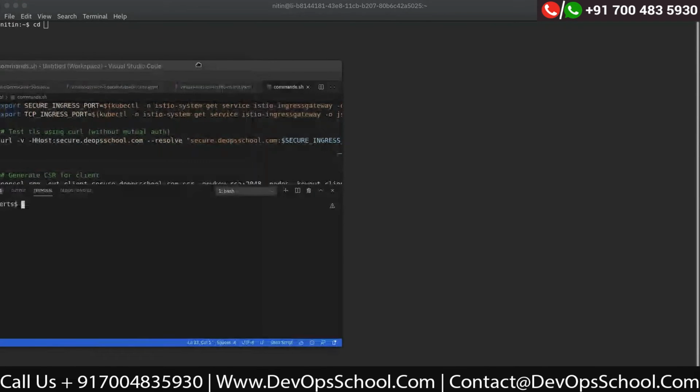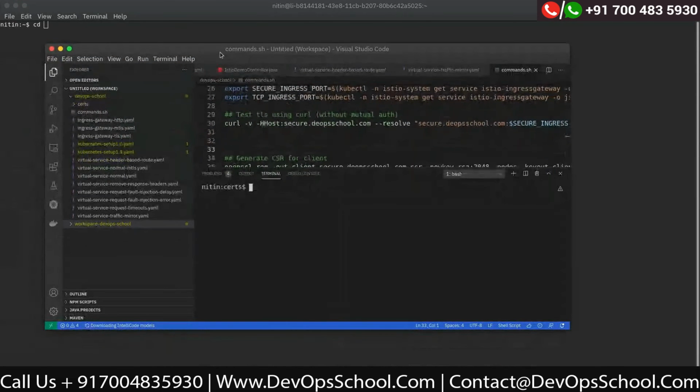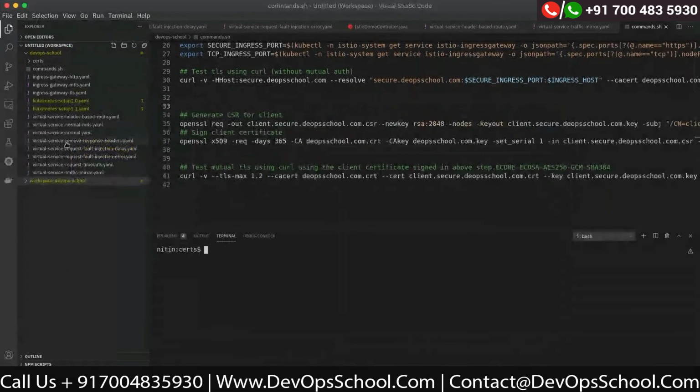In today's lab, we have all this to cover. We have ingress gateways, MTLS, TLS, and all these things. Me doing it in front of you is fine, but the original plan was that in the session you are also able to do it on your own. That makes sense.